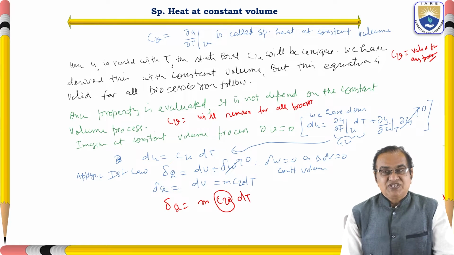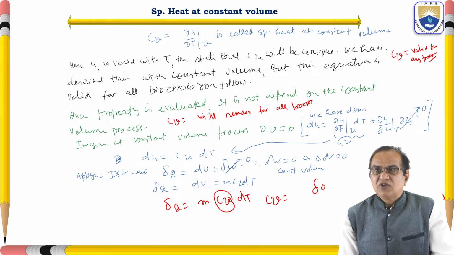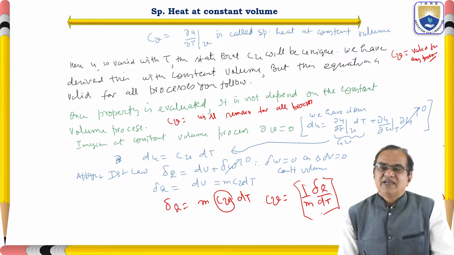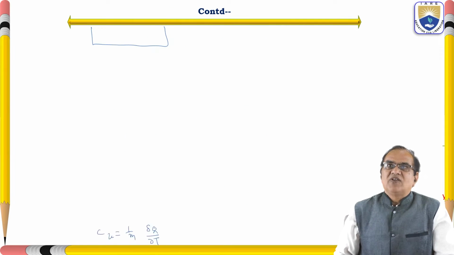So what is the definition of this Cv? Cv is equal to (1/M) into δQ by δT. So this is the formula for the specific heat at constant volume.